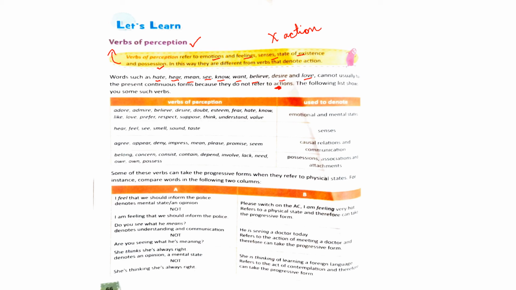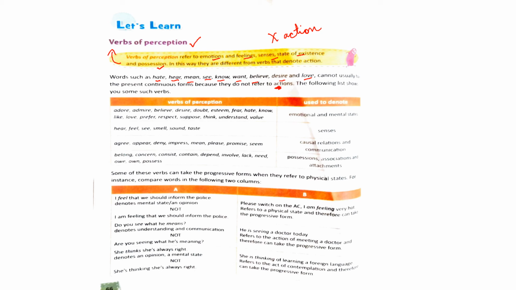Now let's see the following list of verbs of perception. See the first one: adore, admire, believe, desire, doubt, esteem, fear, hate, know, like, love, prefer, respect, suppose, think, understand, value.